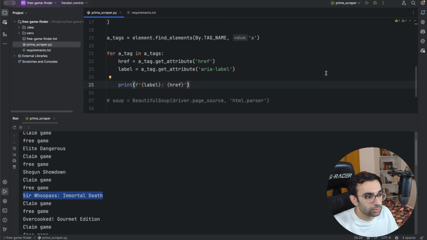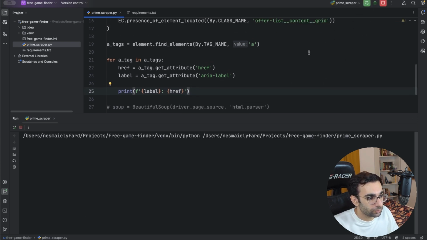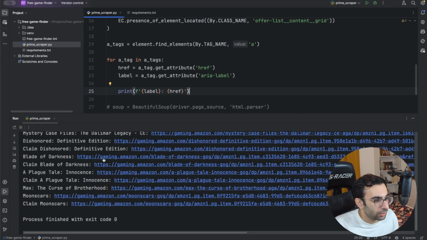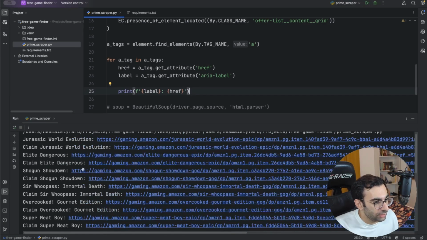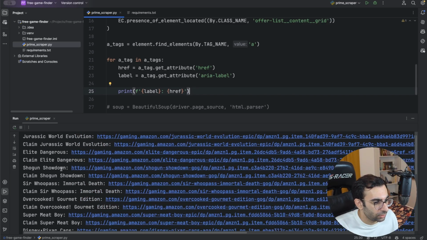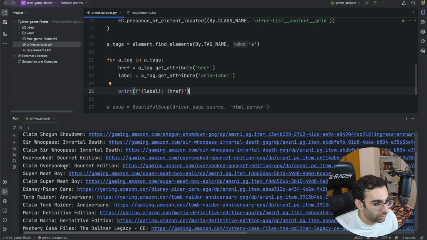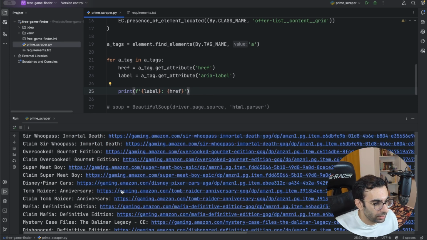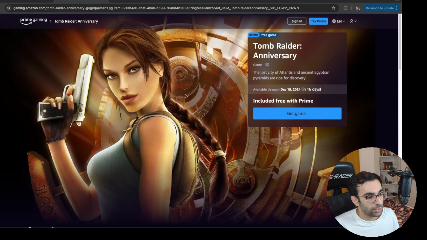Let's run this one. Let's wait for the page to be loaded. And here we go. You can see that we are retrieving all the free games, all of it. And if we open a link, we can go to the actual page where we can claim the game, as you can see here.